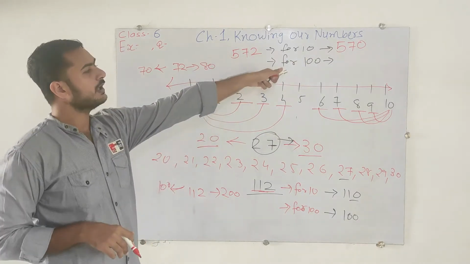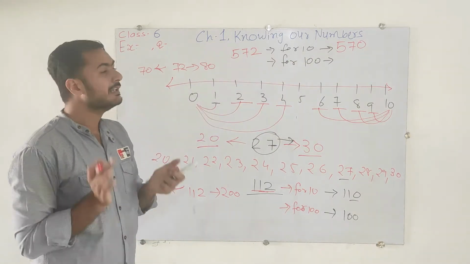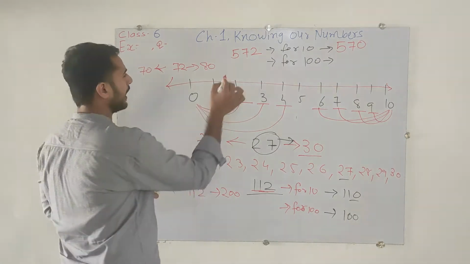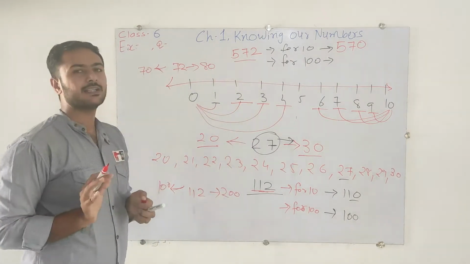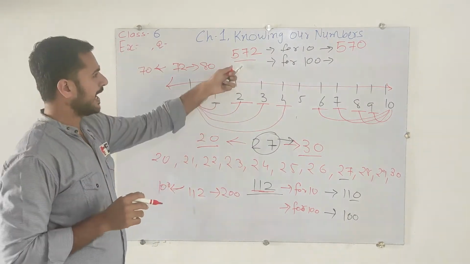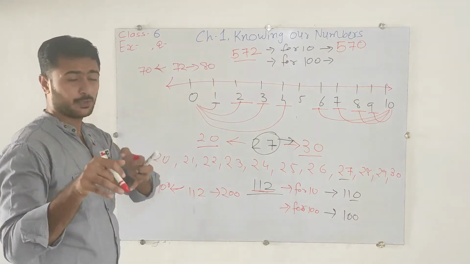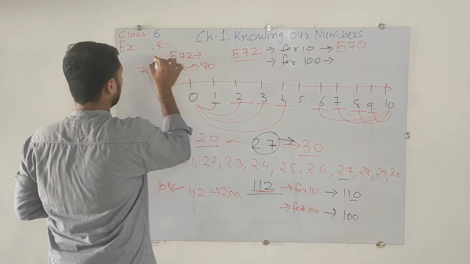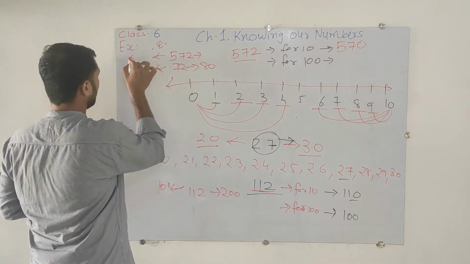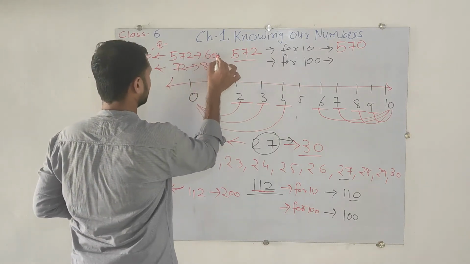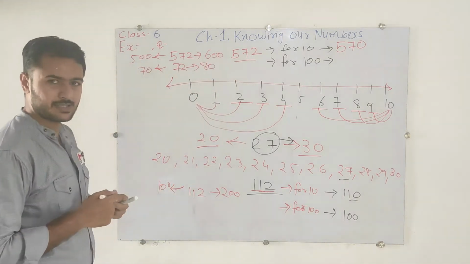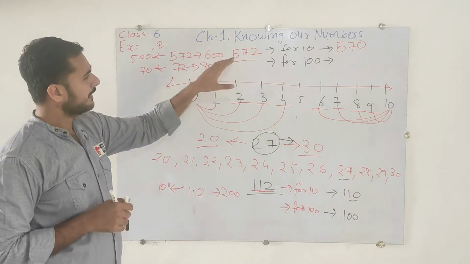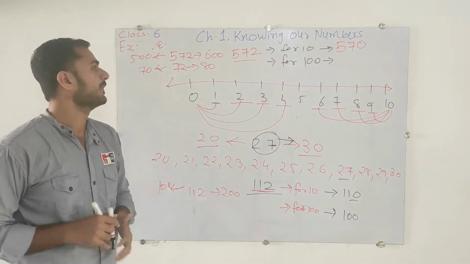Now for the 100s place, how will we do it? We will follow the same process. Here is 572. Just find out between which numbers 572 comes. Here that is 500 and here that is 600. So in between 500 and 600 the number 572 will come.